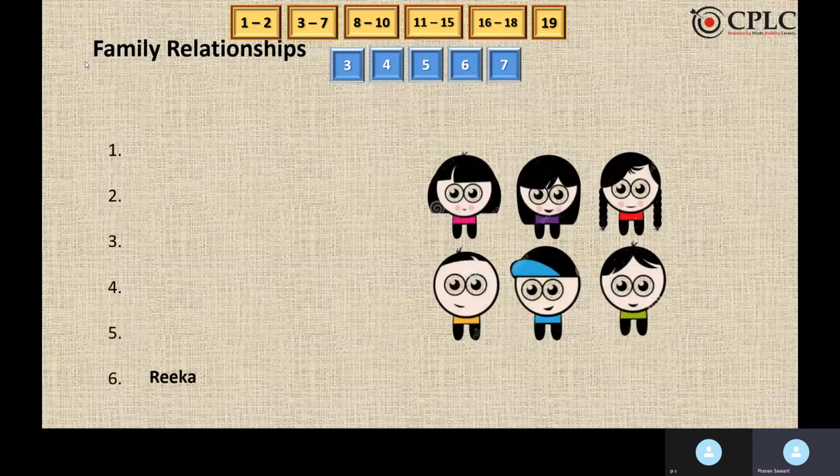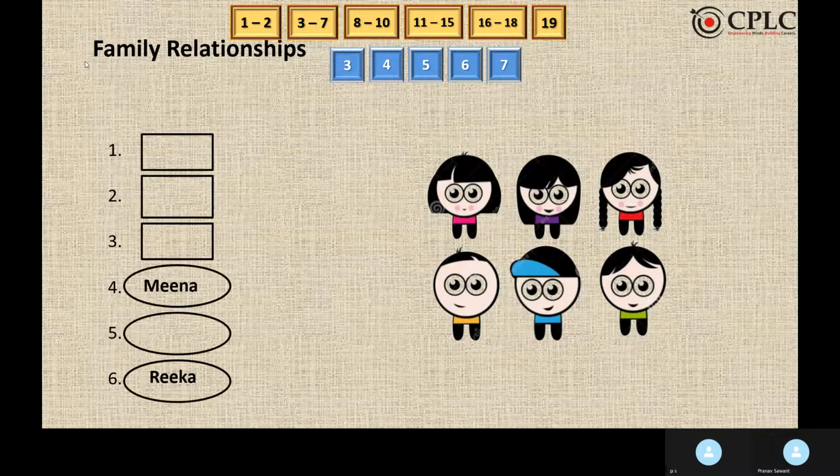First, it is known that Rika is the youngest and Meena is older than both her sisters but younger than all her brothers. So I leave three spaces, the first three places, for her brothers, and I'll write Meena over here. So Meena, Rika, and Chika are the sisters, and the others are brothers. Further, it is known that Pika is not youngest, not eldest among the brothers. Hence, I'll write Pika in the middle.